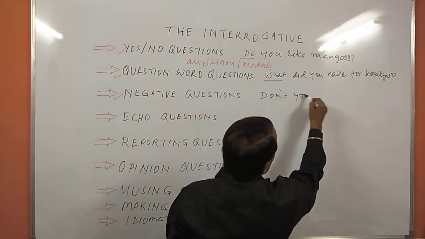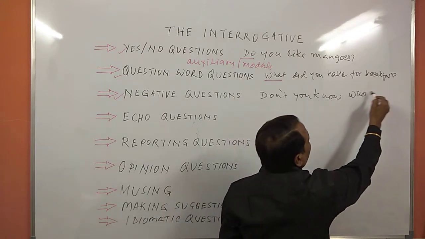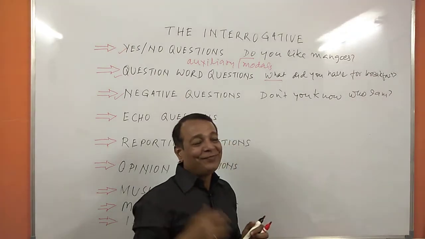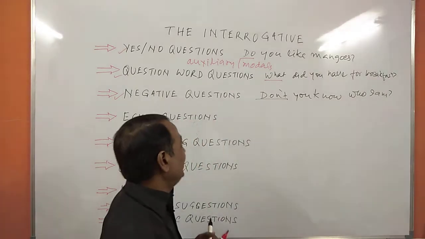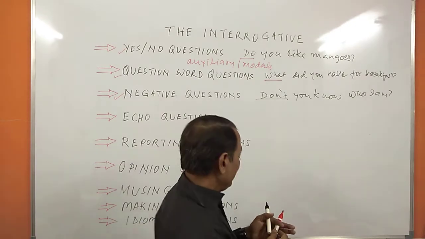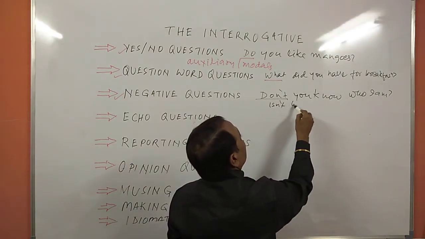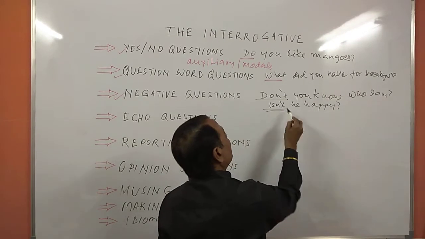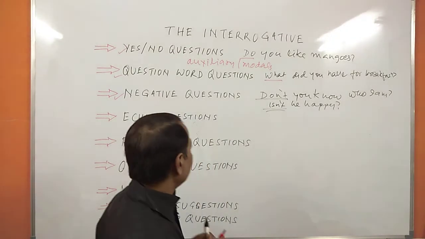Don't you know who I am? Don't you know who I am? I am starting with a negative word, a negative contraction. That's why it's called negative questions. So, isn't he happy? Isn't he happy? Again you see, it's a negative contraction. So negative questions are supposed to start with negative contractions.